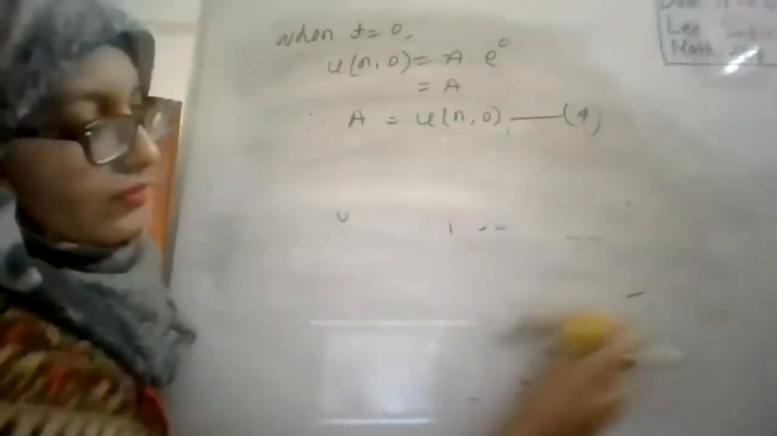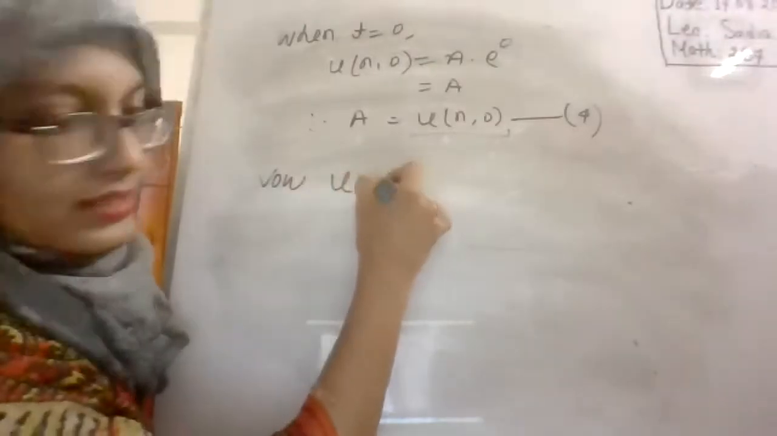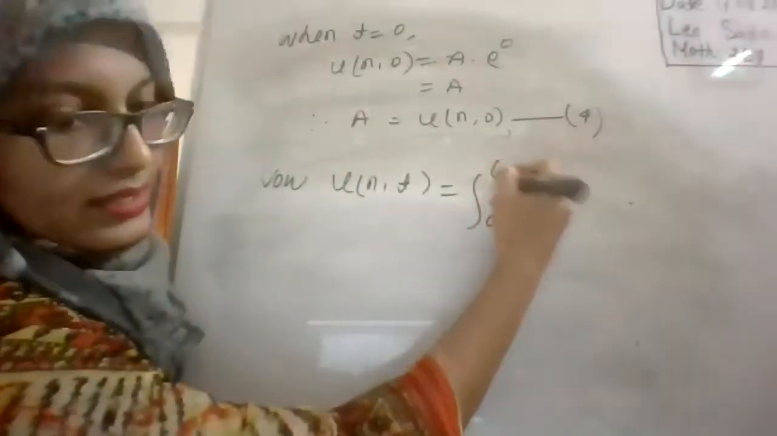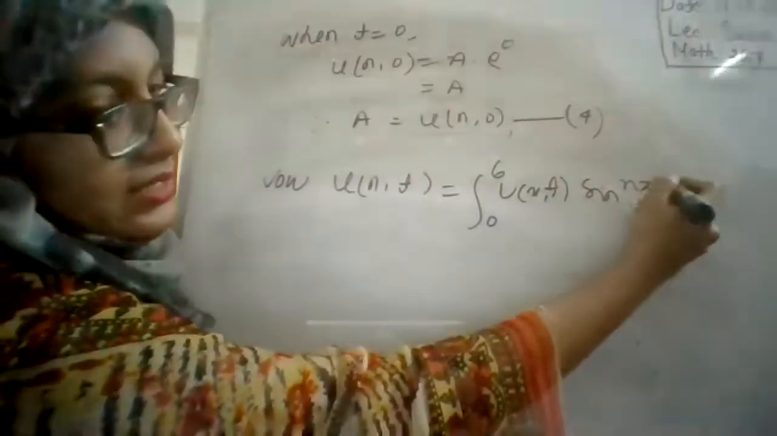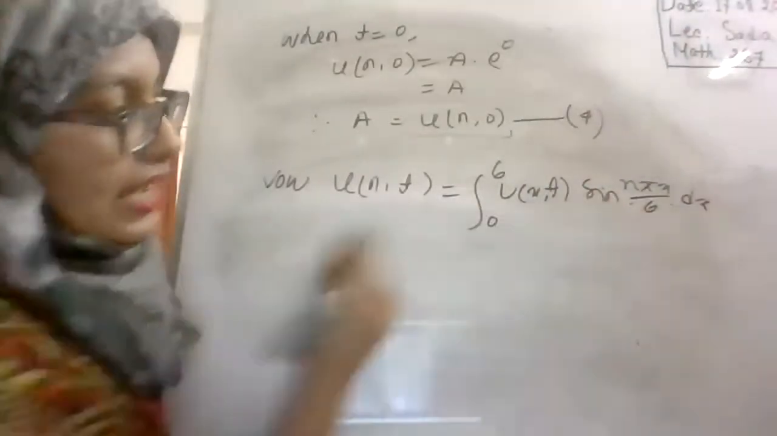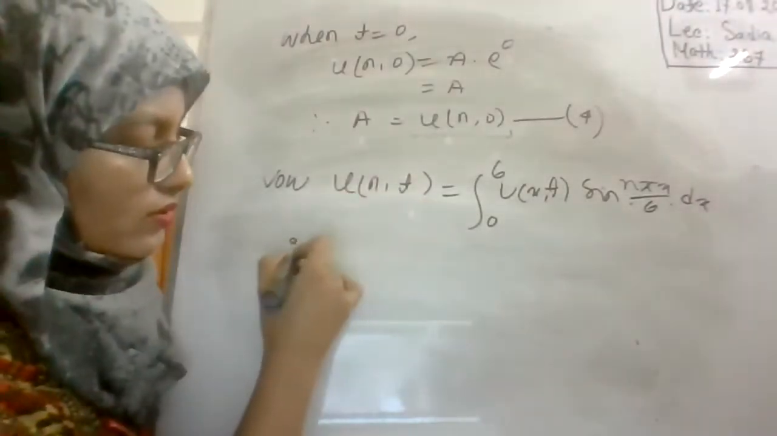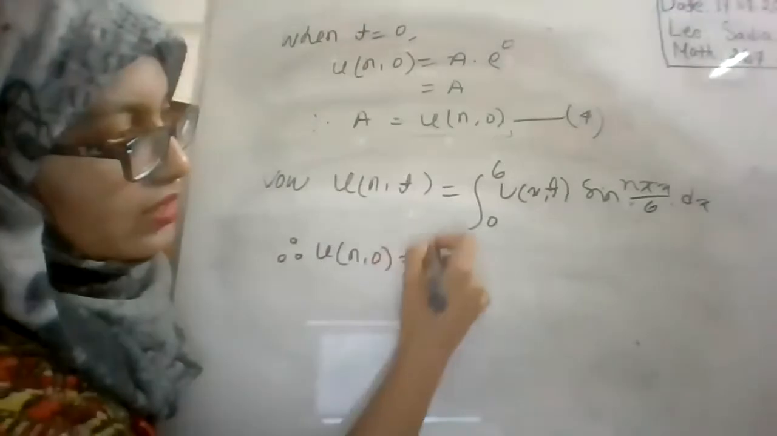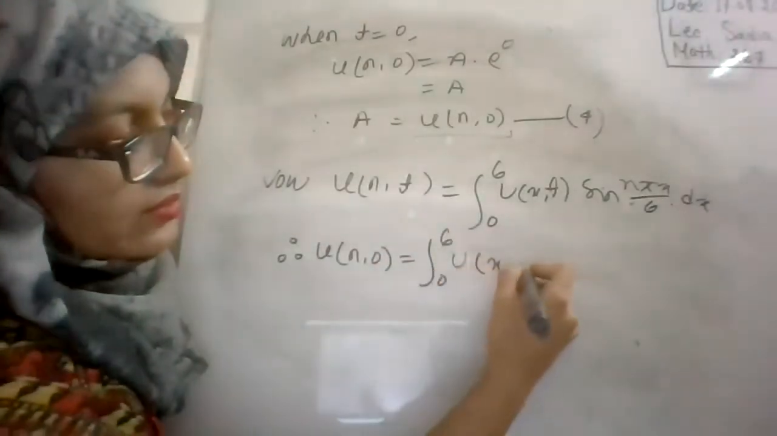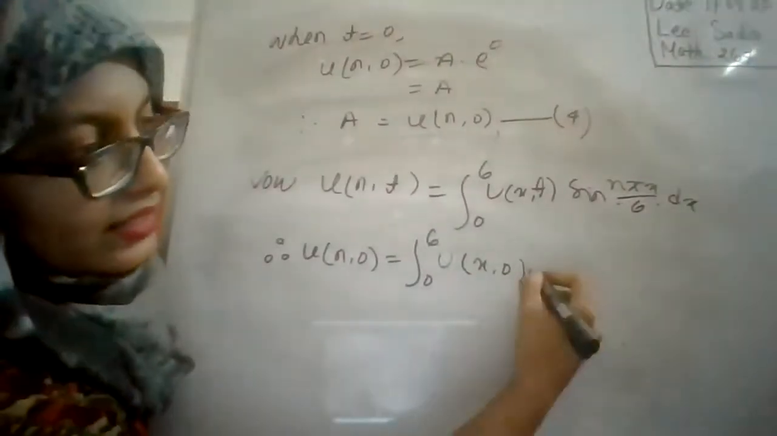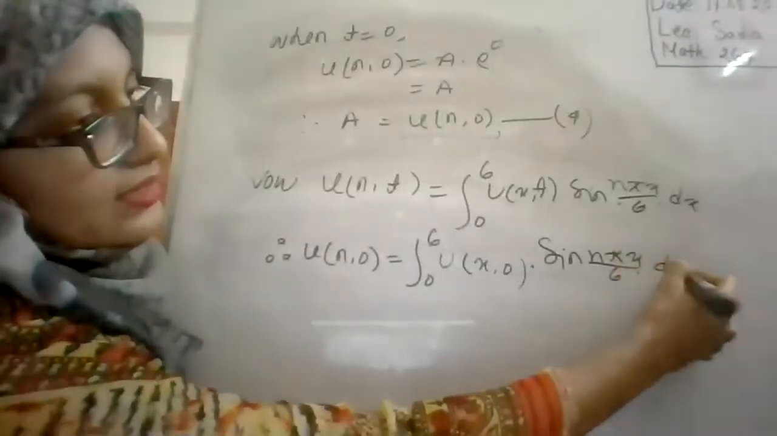So now u(n, t) is equal to the integration from 0 to 6 of u(x, t) sine(n pi x by 6) into dx. And for obtaining u(n, 0), you have to set t is equal to 0 here. So u(n, 0) will be the integration from 0 to 6 of u(x, 0), right? Yes, ma'am. Into sine(n pi x by 6) into dx.